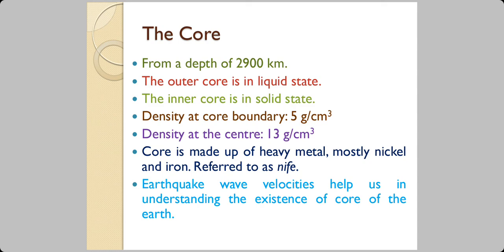The core is made up of heavy metal, mostly nickel and iron. Remember, nickel and iron both are magnetic materials, and the chemical symbol for nickel is Ni, and for iron is Fe. So together, this core is also known as Ni-Fe. Ni stands for nickel, and Fe stands for iron.